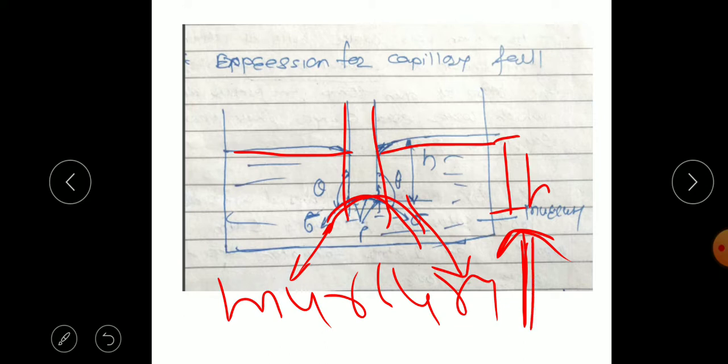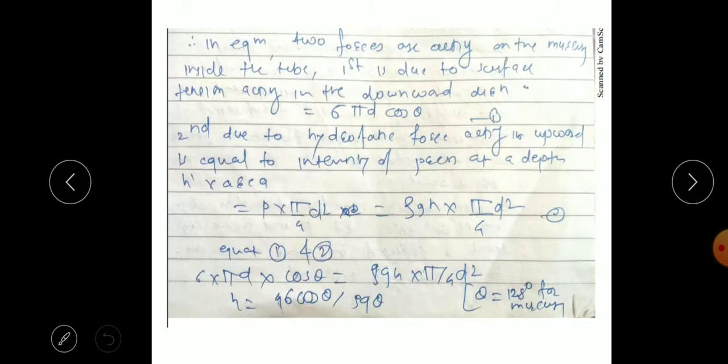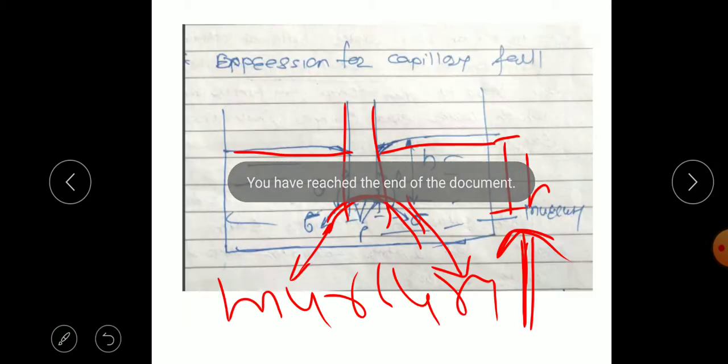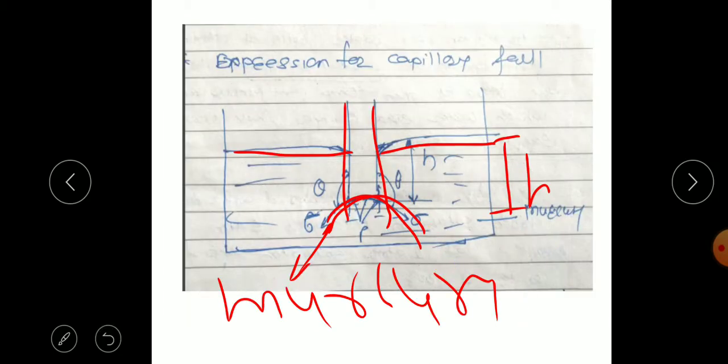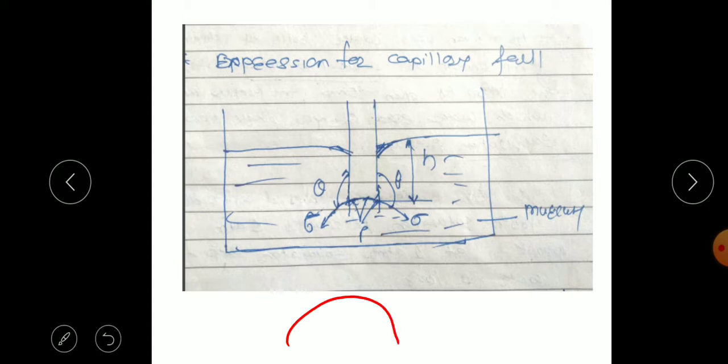So you can consider one is the downward tensile force. Again, the angle of contact is theta.